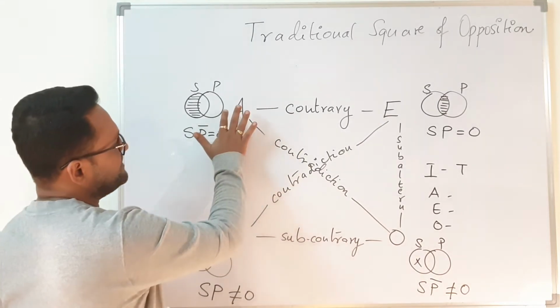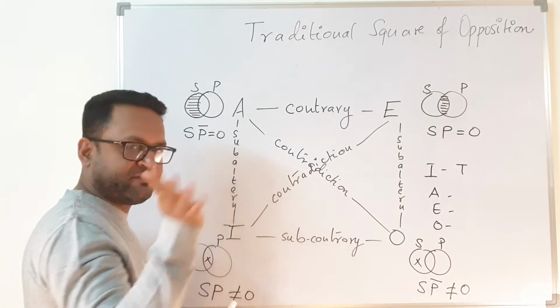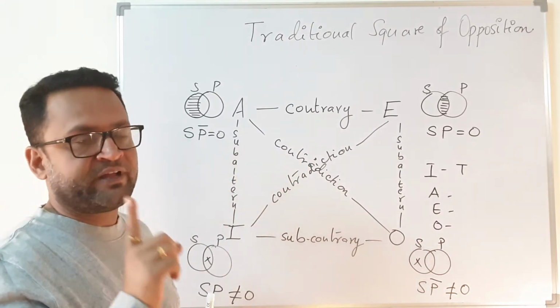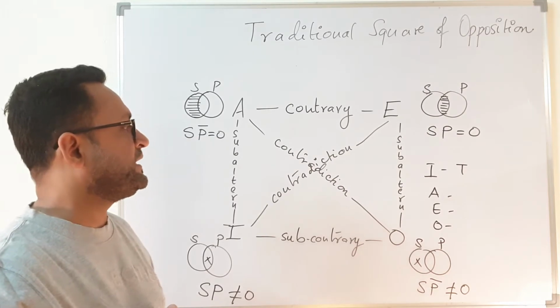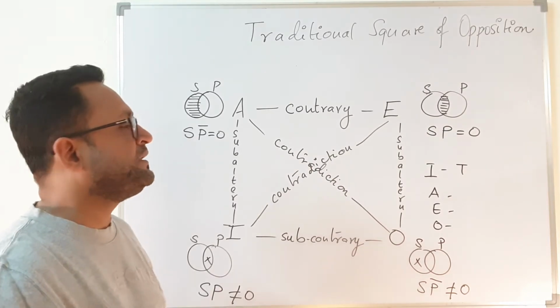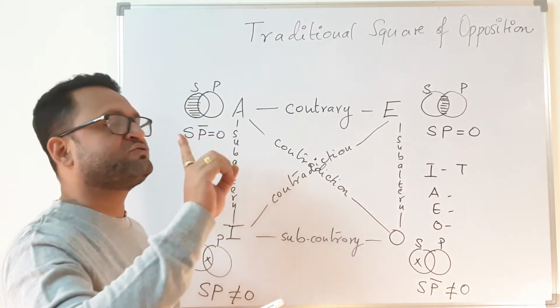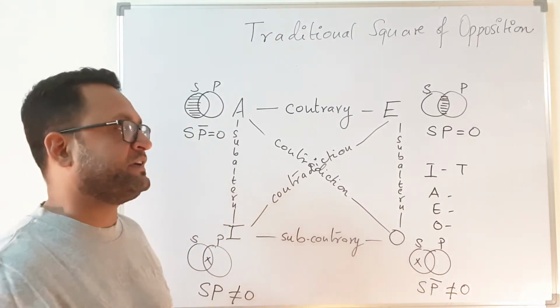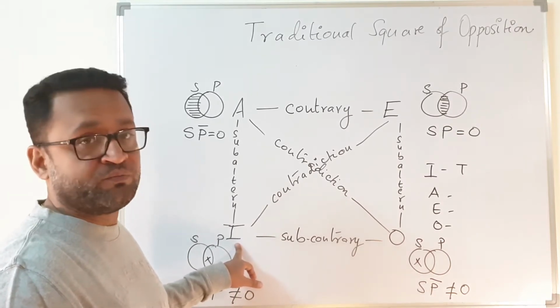Suppose somebody has given you the value of A or E or O or I, whatever. If you know one of the values, you can find the values of others, right? But then what is the way to find it out? The best way is that whatever value you get, the first thing which you should try is to find the contradictory. So you know the value of I is true, right?